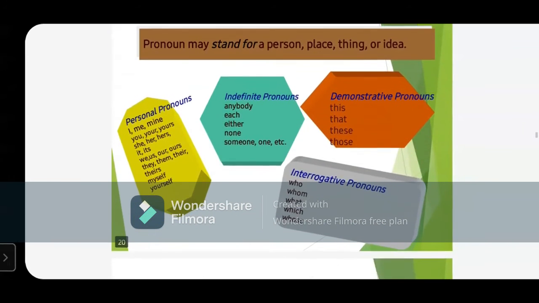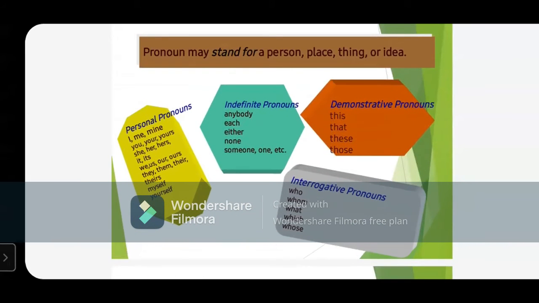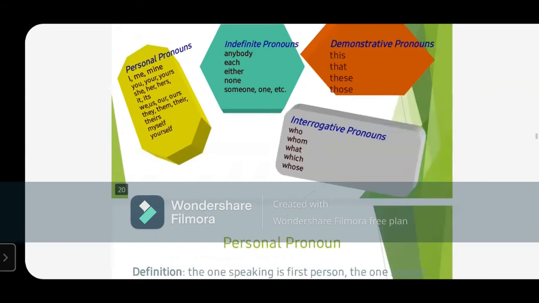And we are going to read lot of pronouns like personal pronoun कौन सी होती हैं. Personal में भी what is first person, second person, third person. Then indefinite pronoun means what are indefinite pronouns and how they can be used. What is the difference between indefinite pronoun and indefinite adjectives? Demonstrative pronoun and difference between demonstrative adjectives. So we are going to read all these types of pronouns with a comparative study with adjectives too.